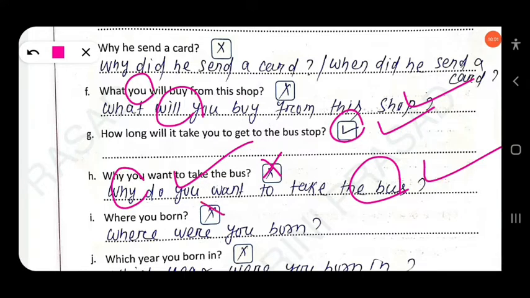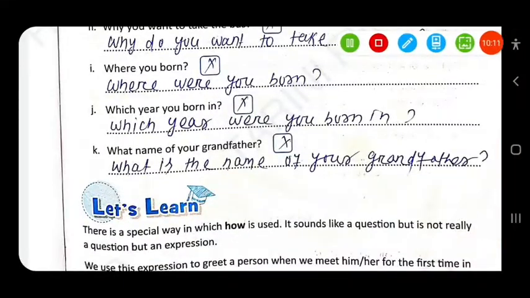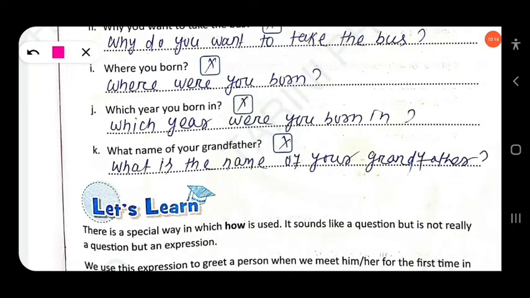This is wrong. Where you born? Okay, you have to use the auxiliary verb, simple past. Okay, where were you born? Then next here, which year you born in? Which year? Where were you born in? Okay, you have to add here where. This is wrong sentence. Okay, which year were you born in?